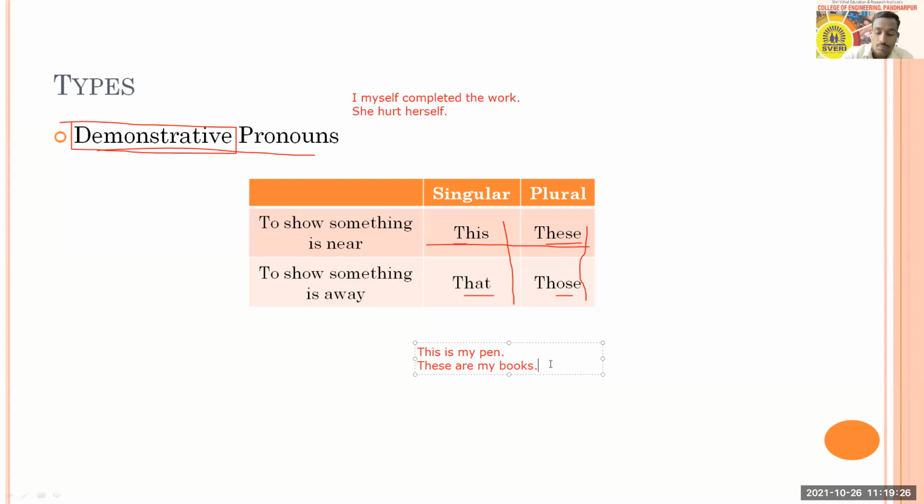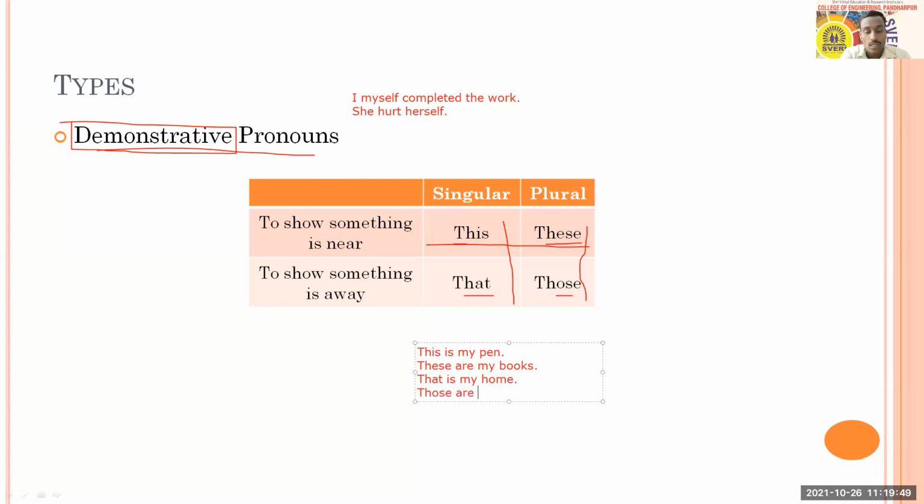Let's take an example of that. That is my home. In that case, you're standing away from your home and you're pointing towards it and showing it to somebody, maybe your friends. Then we will talk about those.